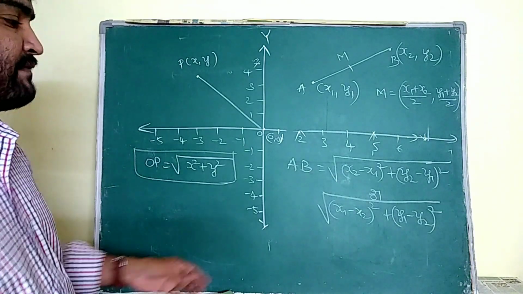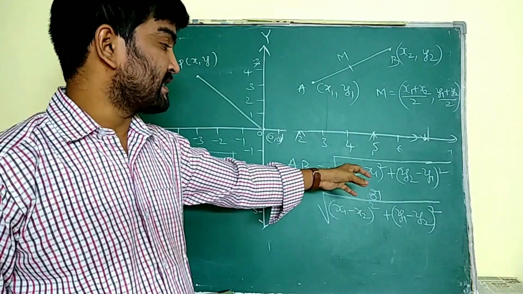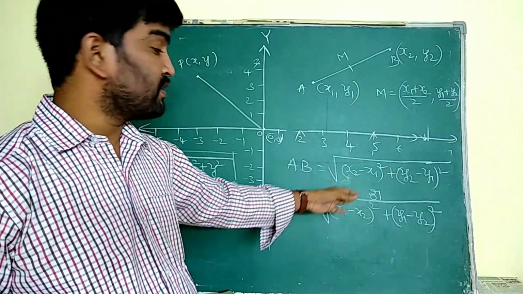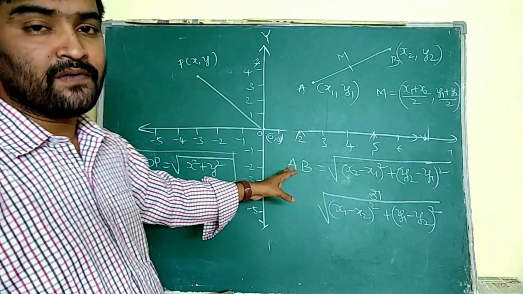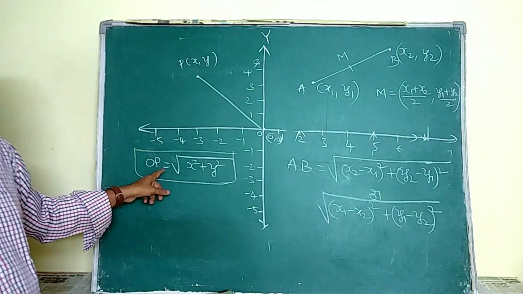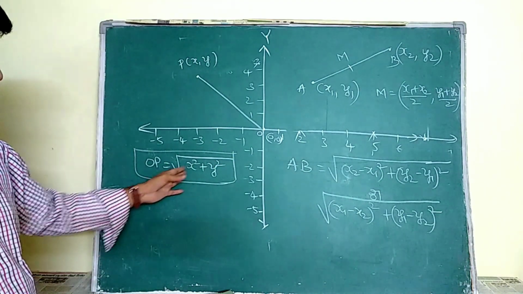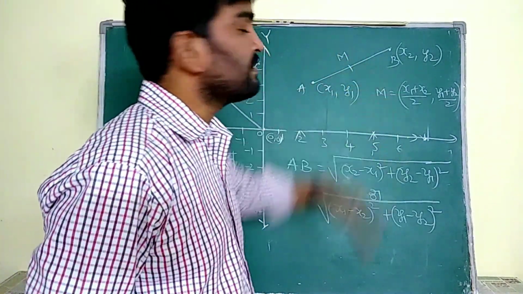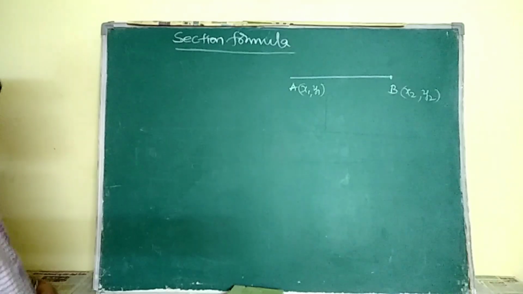So 3 formulas we discussed here. The distance between any 2 points is root over x2 minus x1 whole square plus y2 minus y1 whole square, or x1 minus x2 whole square plus y1 minus y2 whole square under root. We discussed one more formula, for the distance between the origin and any point x comma y, that is root over x square plus y square, and the midpoint of A and B is x1 plus x2 by 2 comma y1 plus y2 by 2.